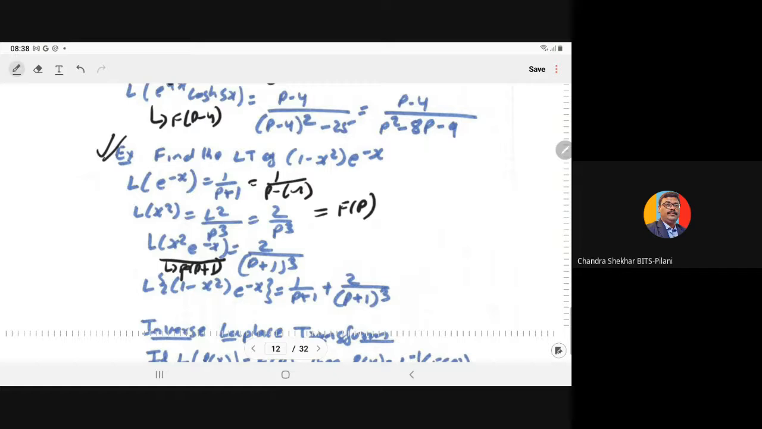And if you have to compute the Laplace transform of (1 minus x square) e to the power minus x, by the linear property it becomes the Laplace transform of e to the power minus x minus the Laplace transform of x square e to the power minus x. We have already computed both, so it can be written as 1 upon p plus 1 minus 2 upon (p plus 1) cube.